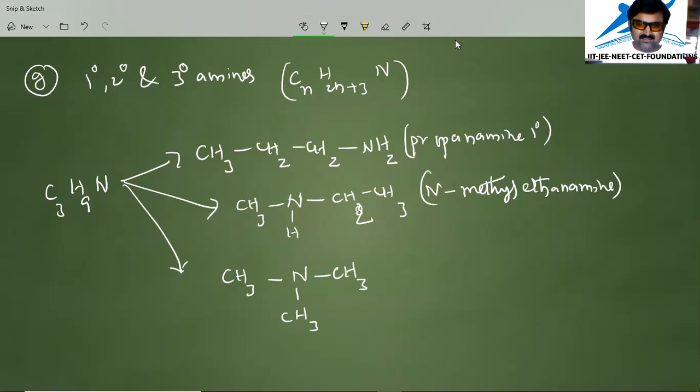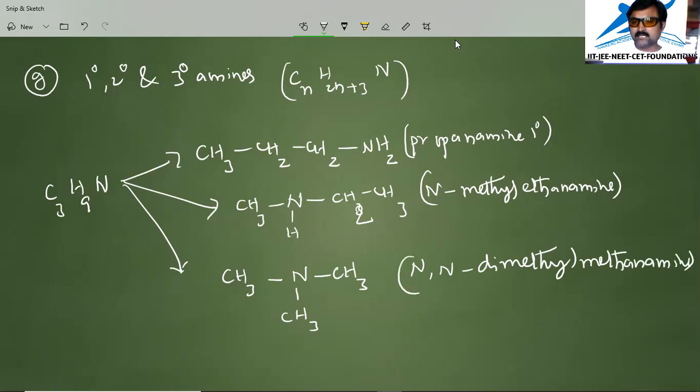If I am writing the methyl groups repeatedly on nitrogen, you take 2 times that one, the remaining is methanamine. So N,N-dimethyl methanamine.